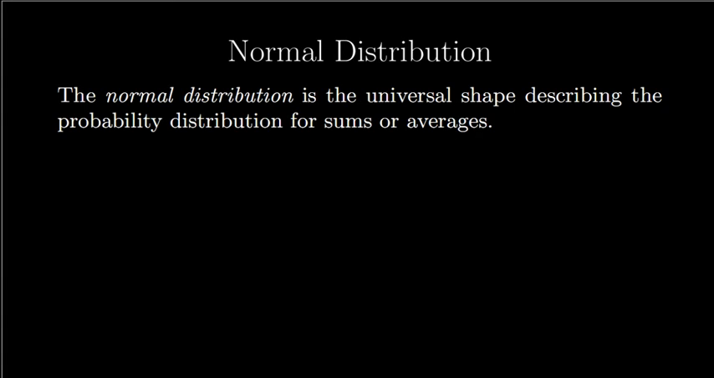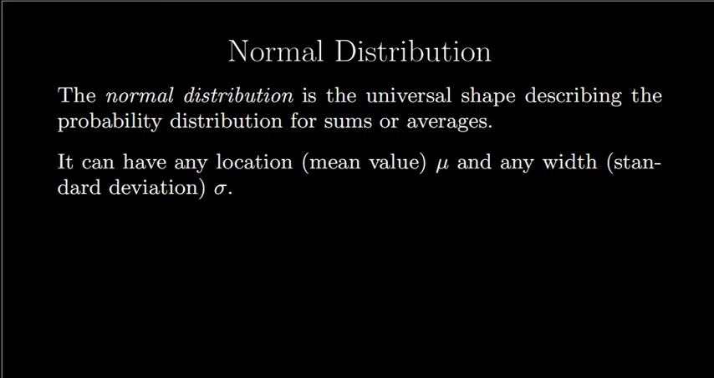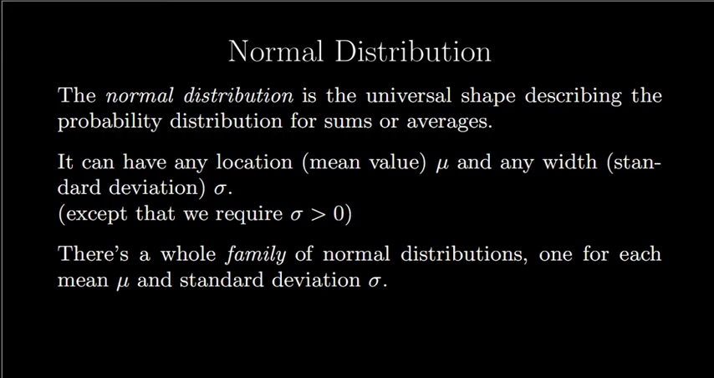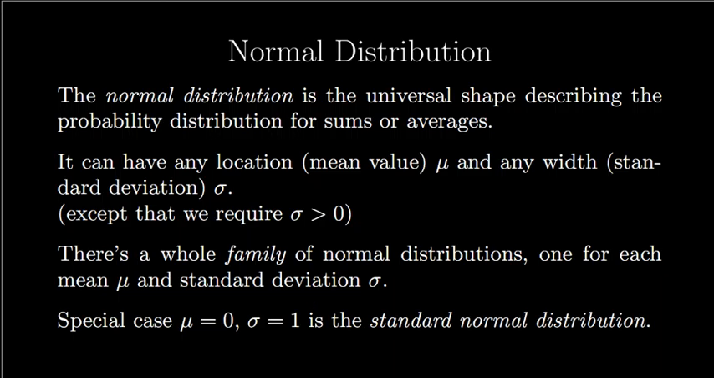We've now learned a bit about the normal distribution. For one thing, and perhaps most important, we found out where it comes from. The normal distribution is the universal shape describing the probability distribution for sums or averages. It can have any location, any mean value mu, and any width, any standard deviation sigma, except that we require the standard deviation be positive. And because there are so many choices, there's a whole family of normal distributions, one for each mean and standard deviation. We did pay some particular attention to the special case when the mean is 0, the standard deviation is 1. It's called the standard normal distribution.